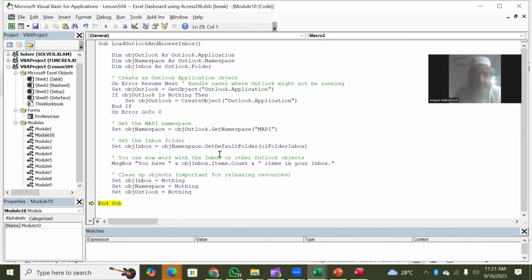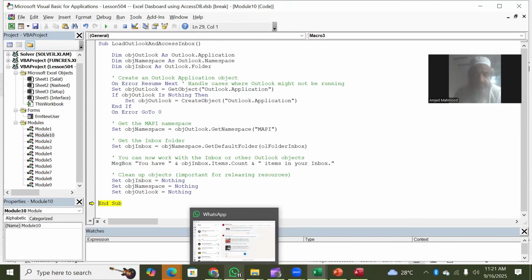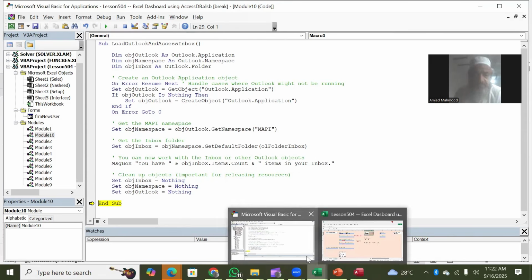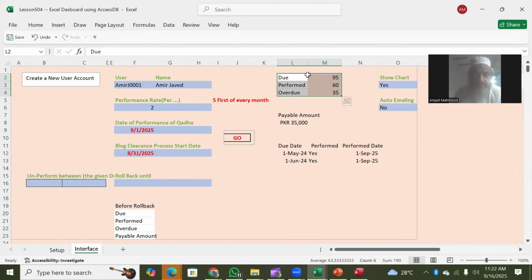And then from there on, the system will keep taking your commands that you have cleared a certain backlog. That's all you need to tell it in the next messages. The rest is automatic: as soon as there is any update, the system will generate the report and inform you that this is your status. You have so much activity due on your part, so much you have performed, and so much lying outstanding yet, so you have to clear it, right? So this is an example of the dashboard which we are building, and it can be used for numerous purposes.